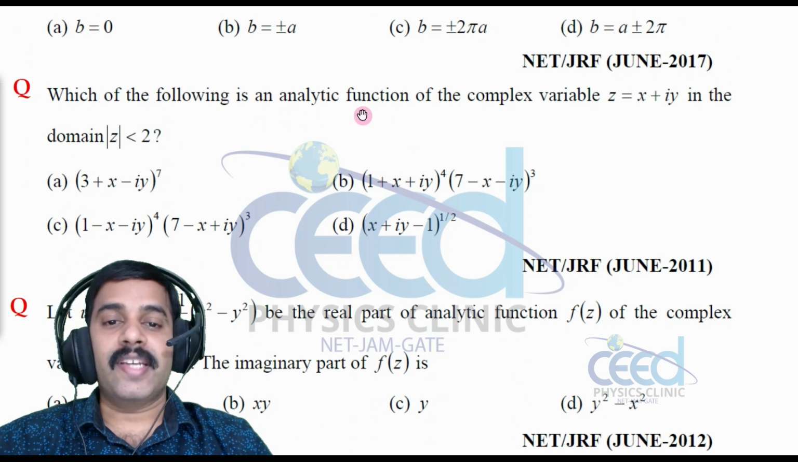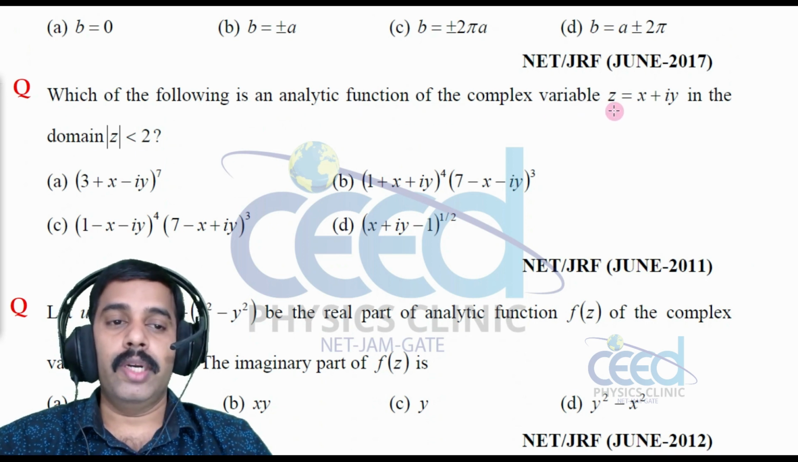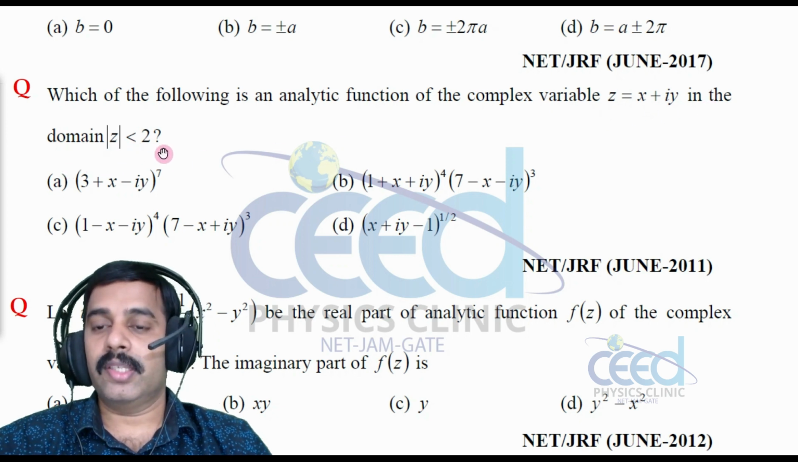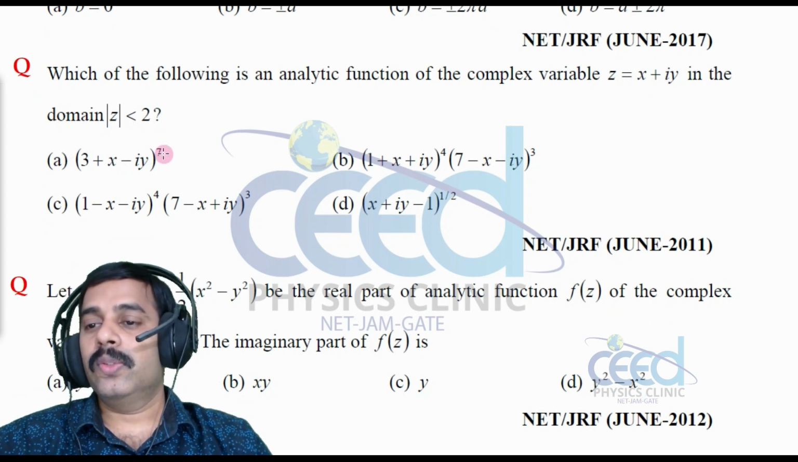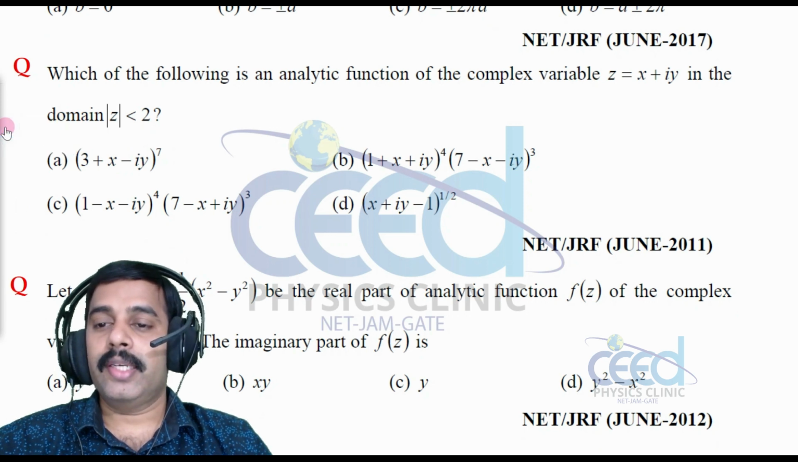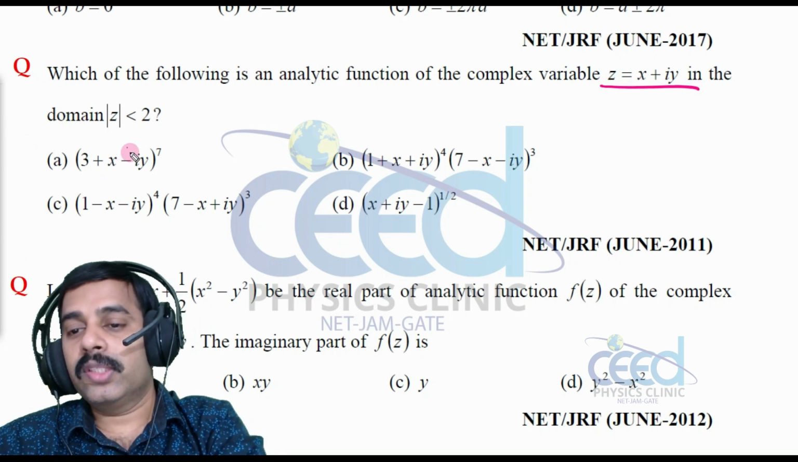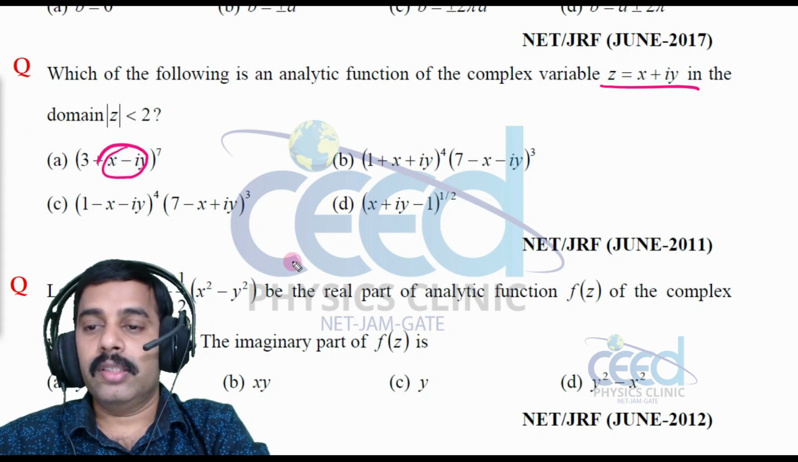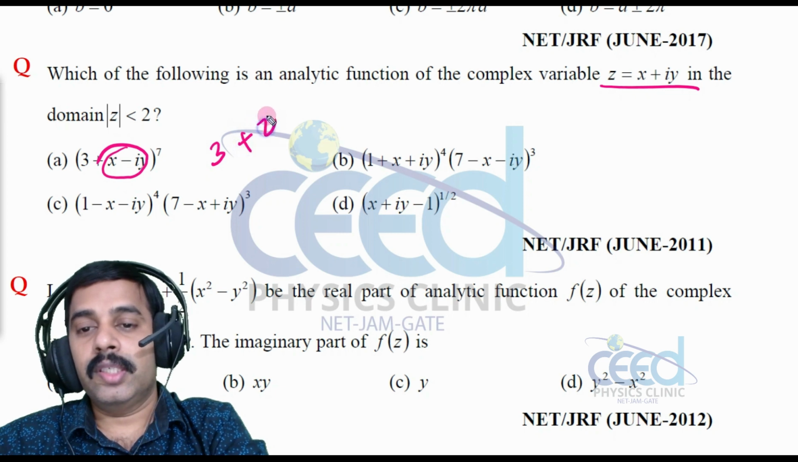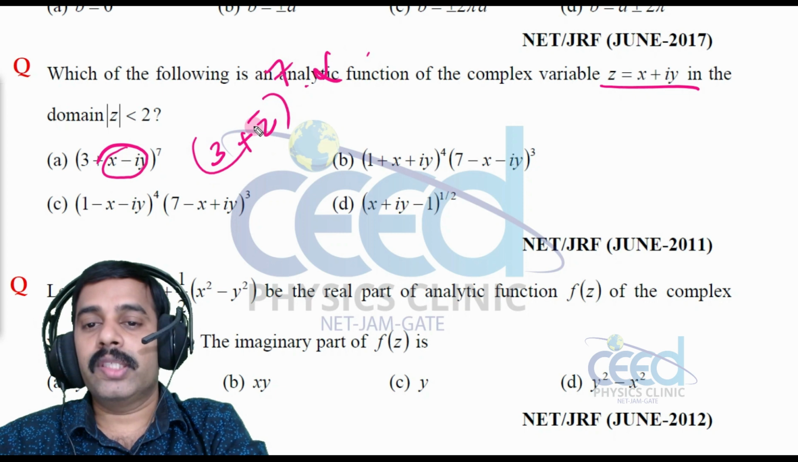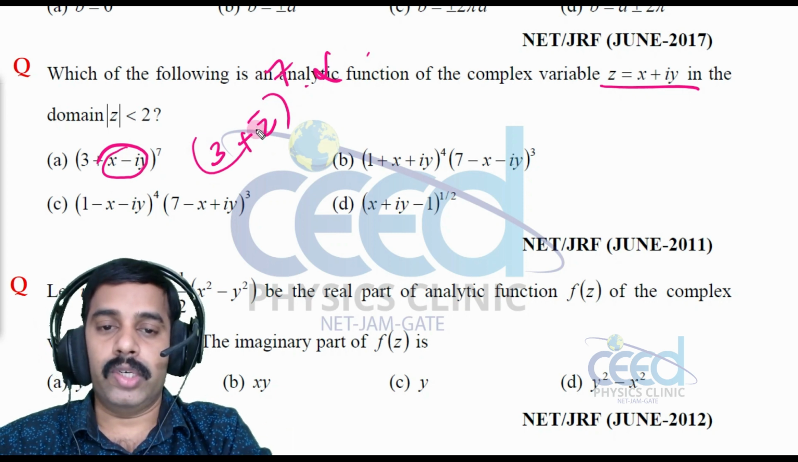Which of the following is an analytic function of the complex variable z is equal to x plus iy in the domain mod z less than 2, right? So if a function should be analytic, there is no z bar term in the function, right? So z is equal to x plus iy. So look into this, here we have z bar, right? So that means 3 plus z bar all raised to 7. So this is not analytic because a function involving z bar is not analytic, that we have already studied.